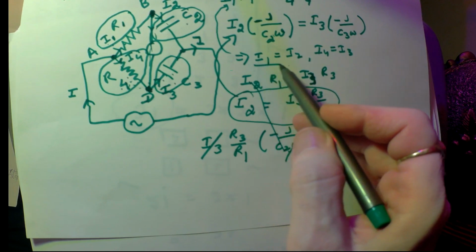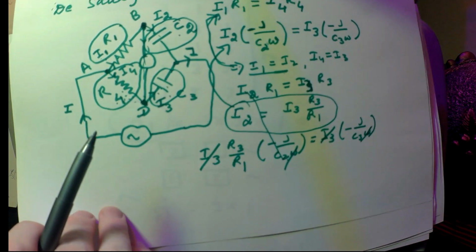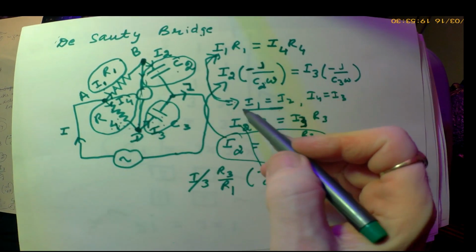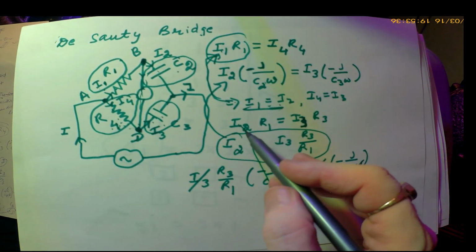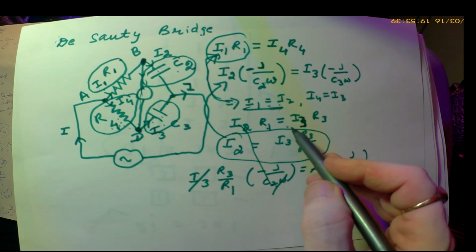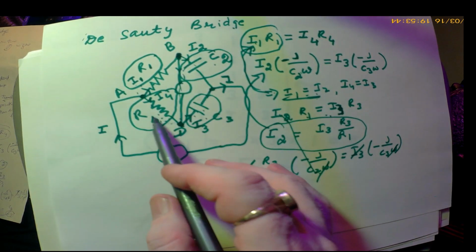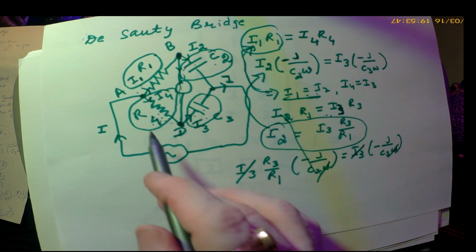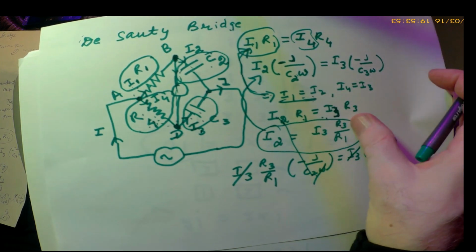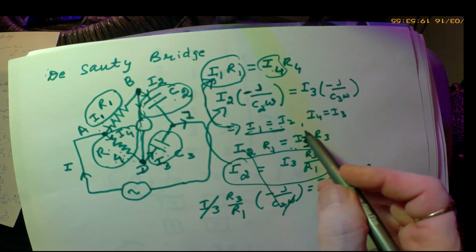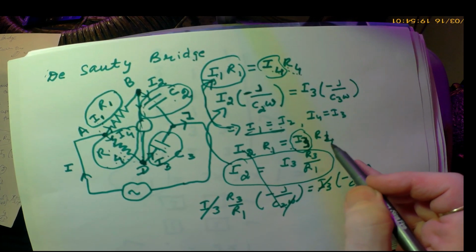So substituting I1 equals I2 here, this expression becomes I2 R1 equals, now when I1 equals I2, I4 will be equal to I3. So instead of writing I4 here, I'm writing I3 multiplied by R4. This is not R3, it is R4.